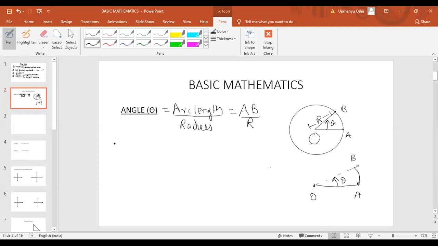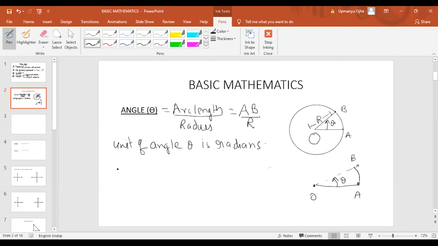Now, what is the unit of measurement of theta? Basically, the unit of angle theta is radian. We are measuring the angle theta in radians. That is the unit of the measurement of theta. So theta is measured in radians. But you all will say, sir, we have studied in class 8 or 9 that theta is measured in degrees.